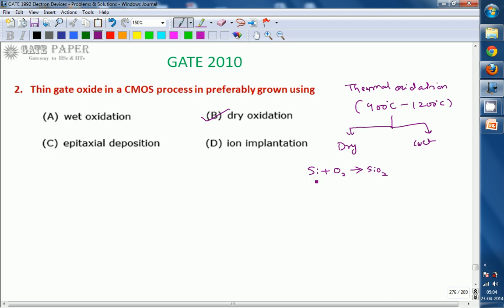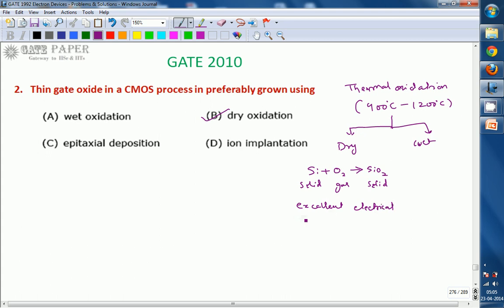In this one, silicon is solid, O2 is a gas, oxygen, and the SiO2 you get is also solid. So whenever silicon is reacted with oxygen gas, an SiO2 layer is formed, and that layer is silicon dioxide. That silicon dioxide can be used for gate oxide because it exhibits excellent electrical characteristics.